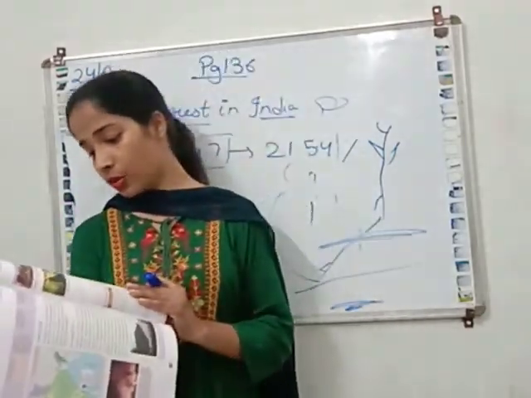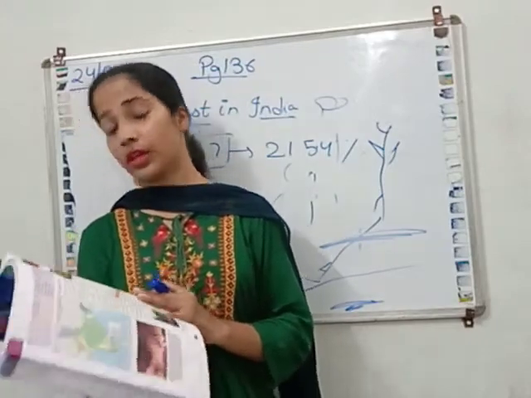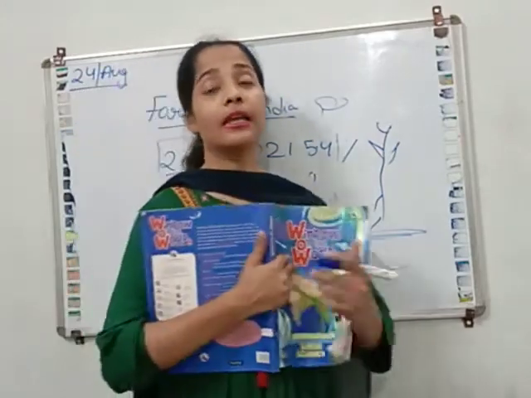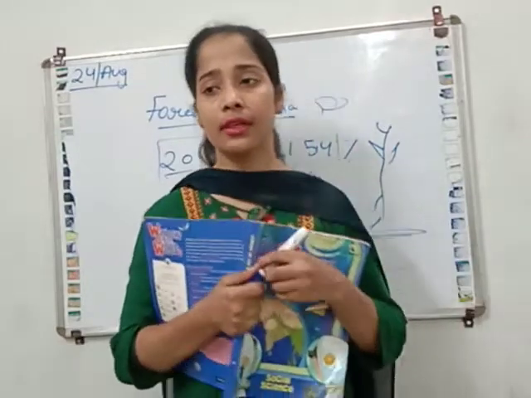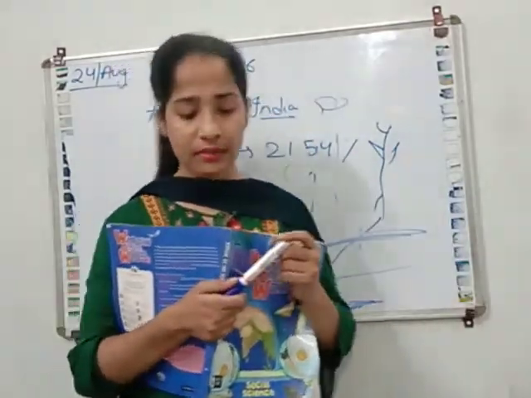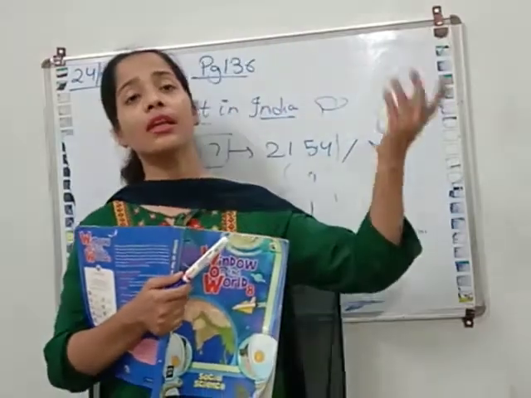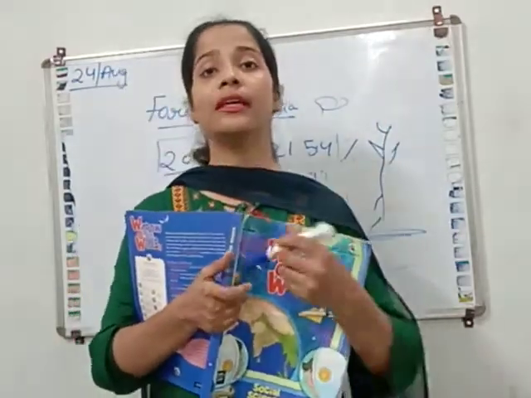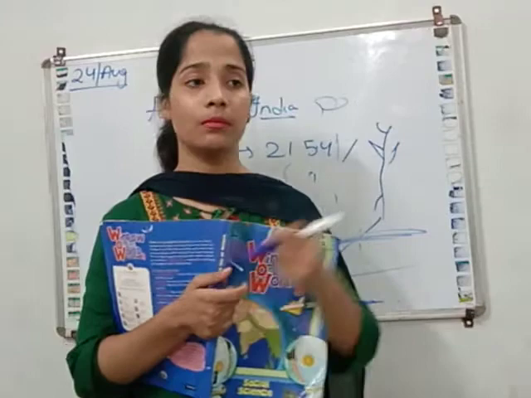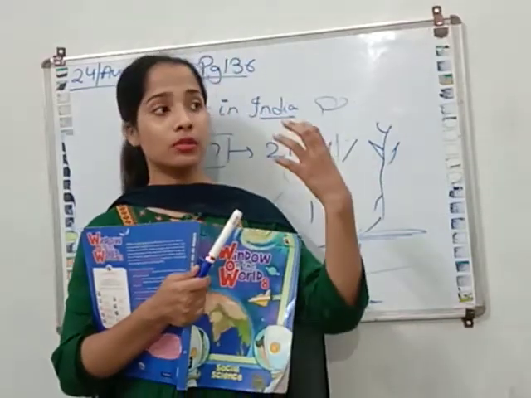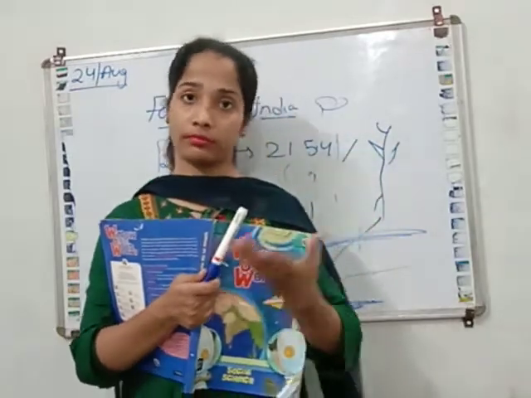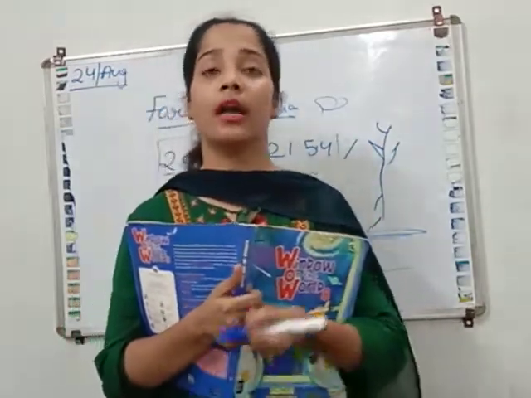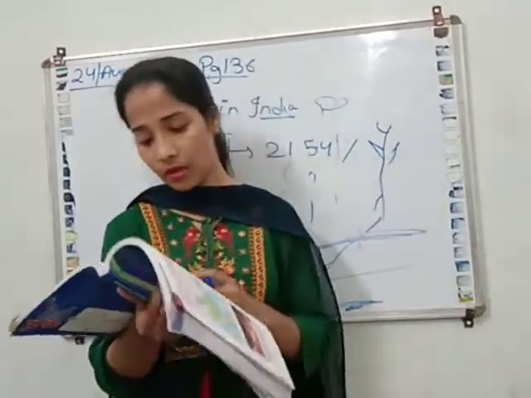Wildlife helps to promote tourism and generate income for the country. So you can see that many national forests are there. For example, Kaziranga is there, and many other national forests are there in our country and in other countries also. So they help in generating income. They attract tourists. The tourists come to see the natural vegetation over here. So that's why it is another source of income for the country also.